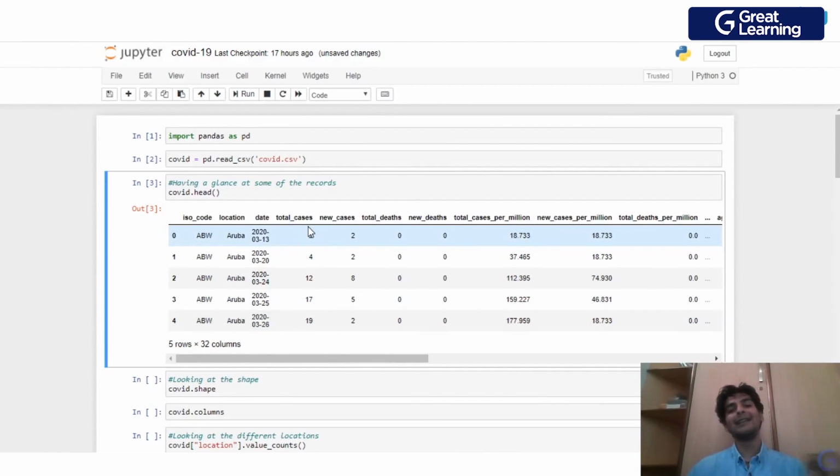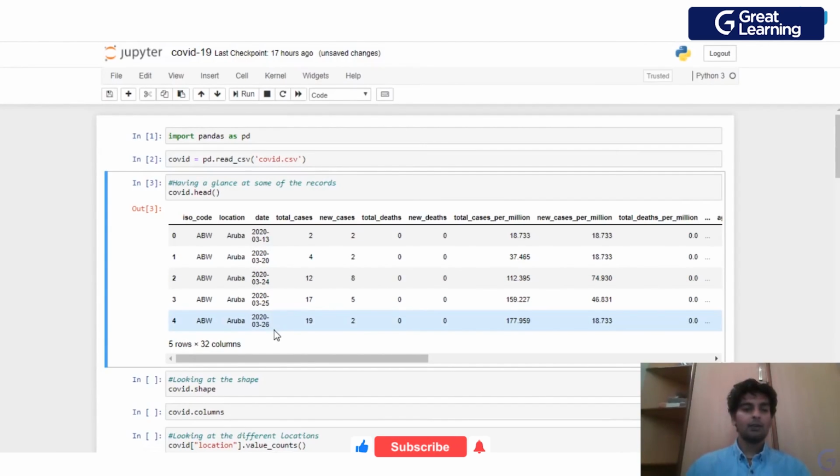So we've got the total cases column, which would tell us the total number of cases till here, right? So in Aruba, on 13th March 2020, there were a total of 2 cases. Similarly, in Aruba on 26th March 2020, there were in total 19 cases. These are the new cases which occurred on that particular day.